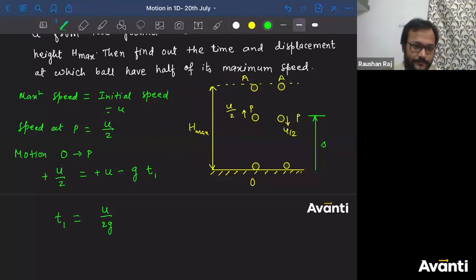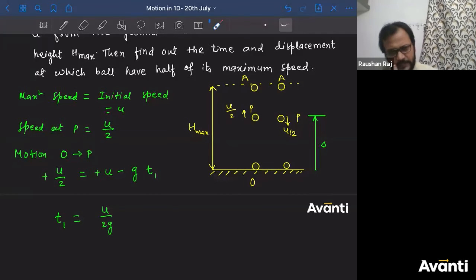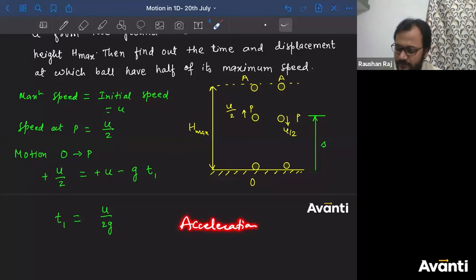What about the second time? अगली बार कब होगा बच्चा लोग? Shreya, what has happened? क्या हुआ? Tell me, how will I find what is the time at this point? कैसे करेंगे? अथर्व, क्या प्रॉब्लम है तुम्हारी यार? Don't you know what is g here? Have you not studied standard 9th or 10th? Have you not studied acceleration due to gravity? अरे क्या पहली बार देख रहे हो क्या g का g लिखा हुआ?